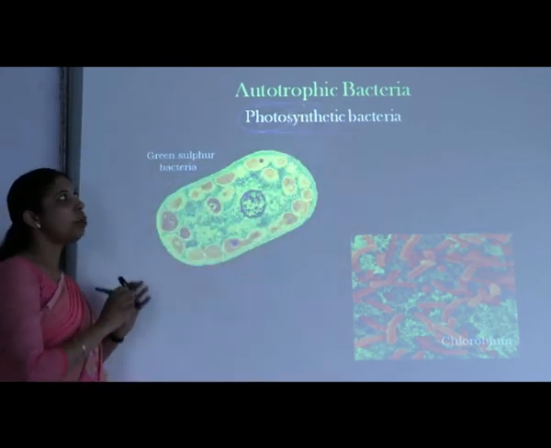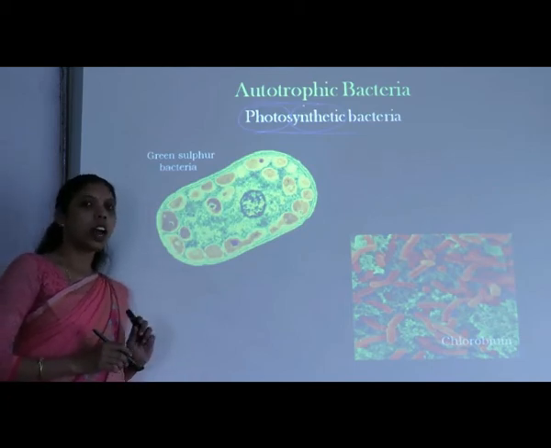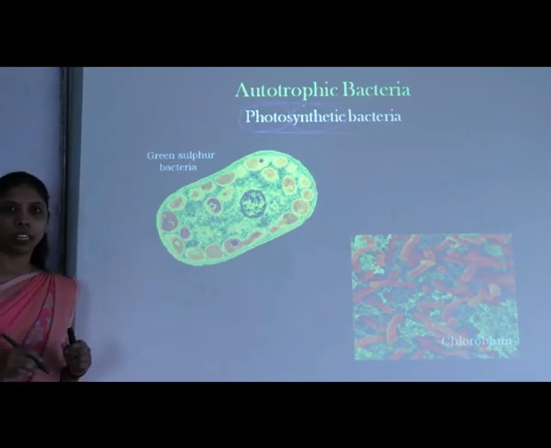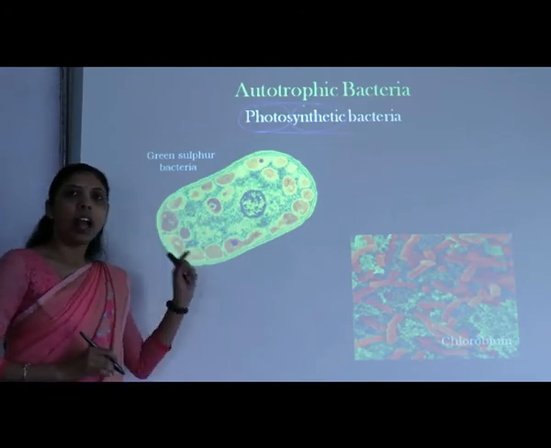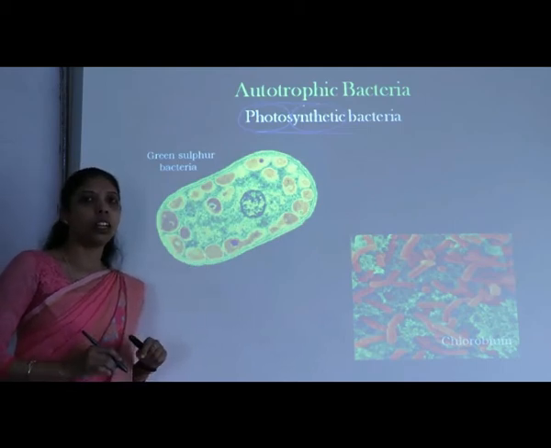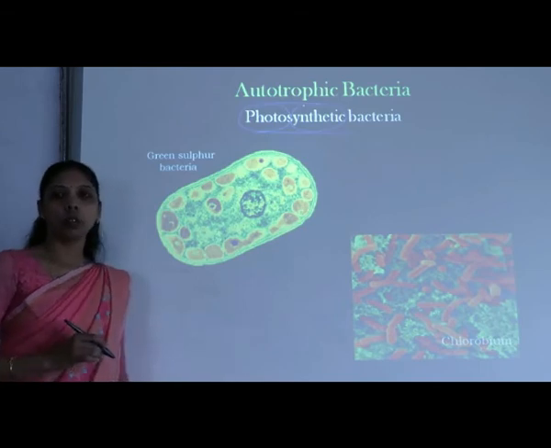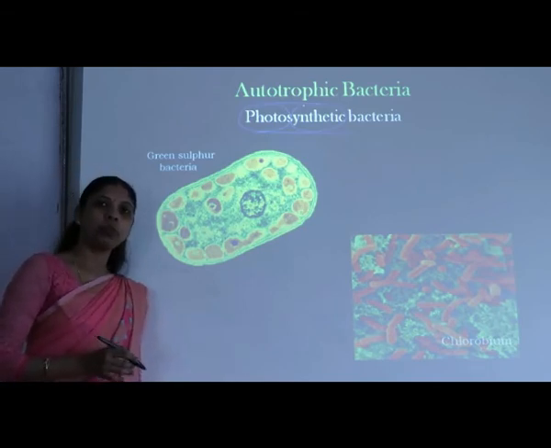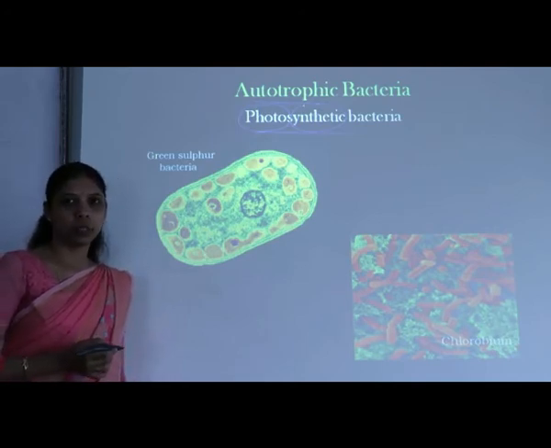So the simple meaning of photosynthetic bacteria is that these are the bacteria which produce the organic food material by utilizing the sunlight and other components in the environment. Then it becomes photosynthetic if the bacteria is capable of converting the light energy into the chemical energy.